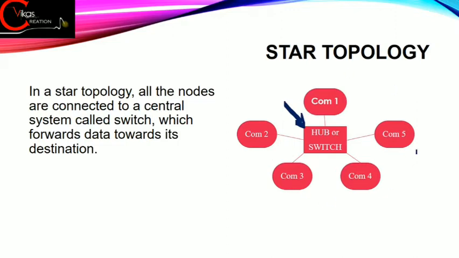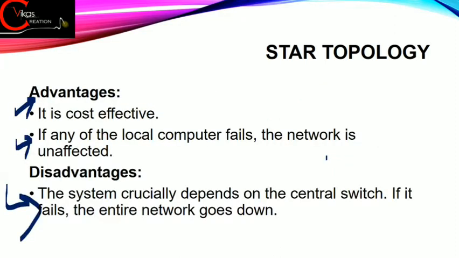So in that case the whole network will stop and every computer will suffer data loss, or they will not be able to take part in the networking, just because of this central device. So that's why the central device is very important in this star topology. I hope that you have got this much.